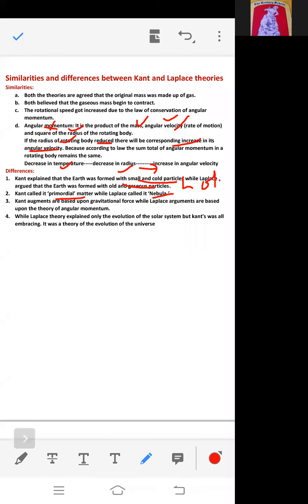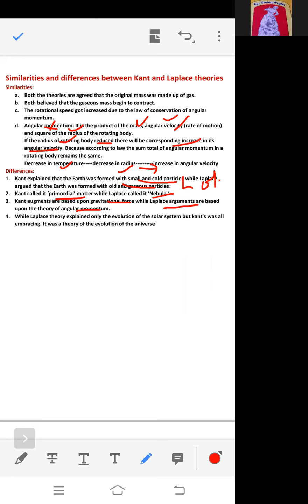He said that due to the gravitational force, this primordial matter began to contract, right? While Laplace's arguments were based on angular momentum, because when the nebula began to cool, its radius began to reduce and it increased the angular velocity. So Kant's theory was based on gravitational force, while Laplace's theory was based on angular momentum.